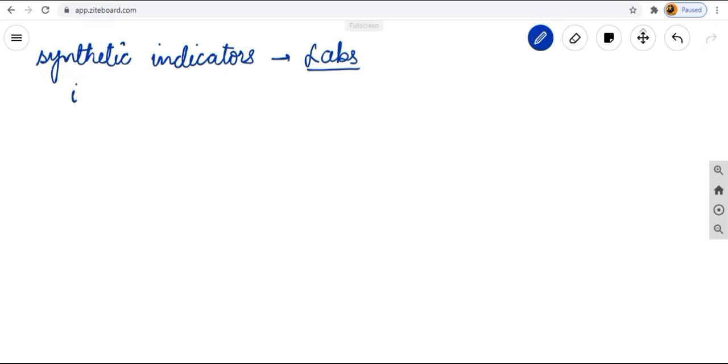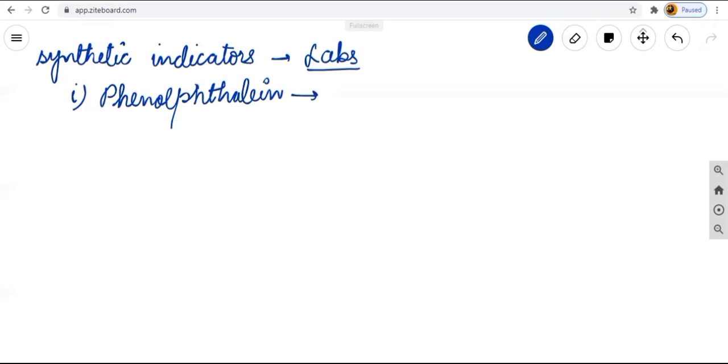In the synthetic indicators, we will learn about the indicator named phenolphthalein. I know this word is very new to you all. The spelling is PHENOLPHTHALEIN, phenolphthalein. Firstly, it is colorless in nature.